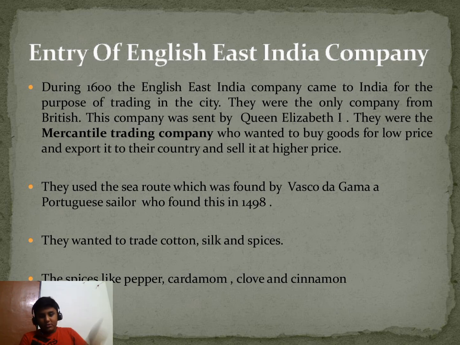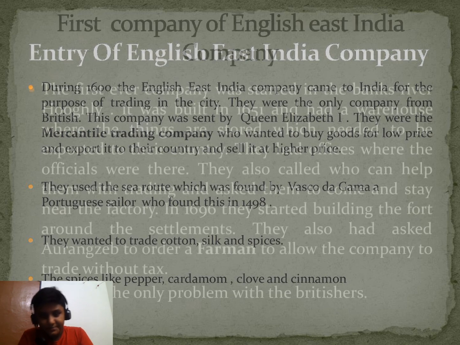They used a sea route to come to India, which was discovered by Vasco da Gama. You know about Vasco da Gama? He is a Portuguese explorer. He found this route in 1498. The British wanted to trade. Everyone wanted to trade cotton, silk and spices. Spices like pepper, cardamom, clove, cinnamon. These are spices that are found only in India. I think you came to know about this slide. Moving on to the next slide.